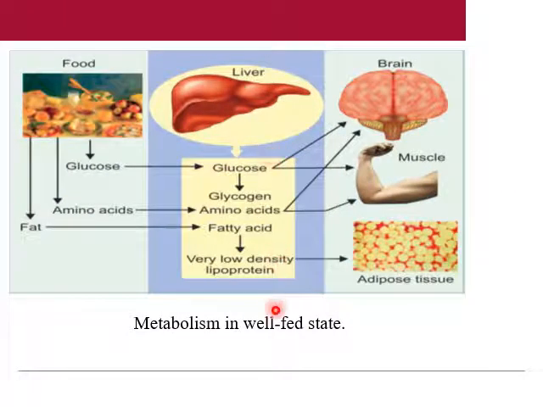So this is metabolism in the well-fed state. After taking food, glucose will be absorbed, and amino acid and fat in the form of fatty acid will be absorbed. Excess glucose will be converted into glycogen and stored in liver and muscle, and glucose can be directly utilized by the brain cells and other peripheral tissues. Then fatty acid can be converted into very low density lipoprotein and moved to the adipose tissue.